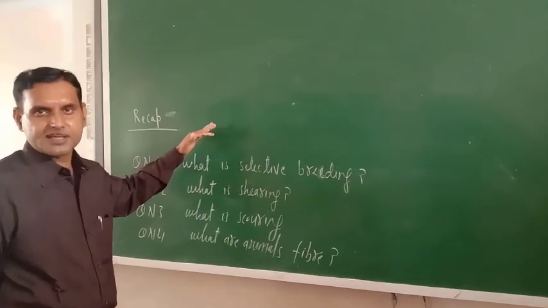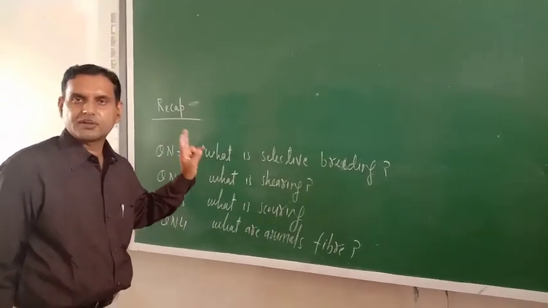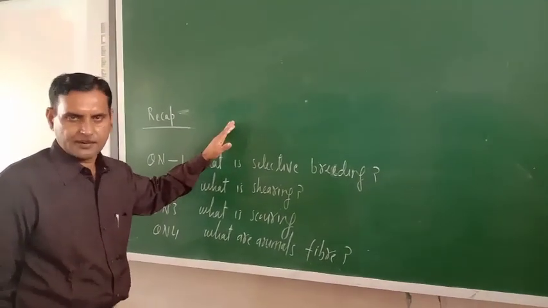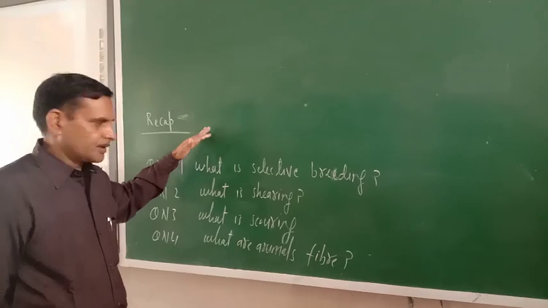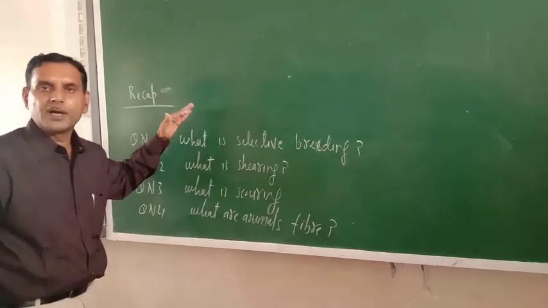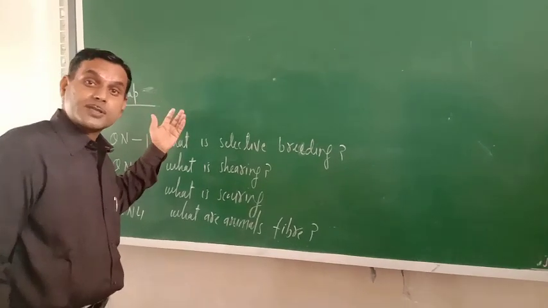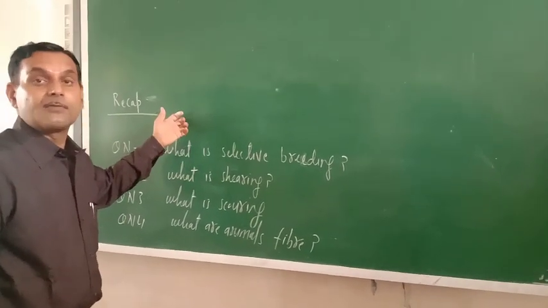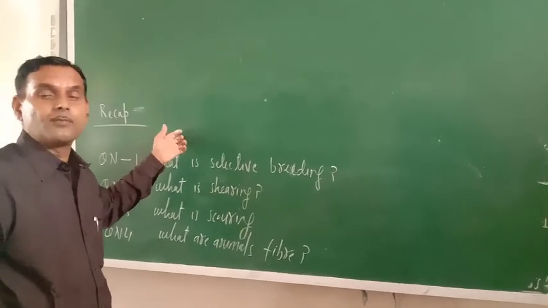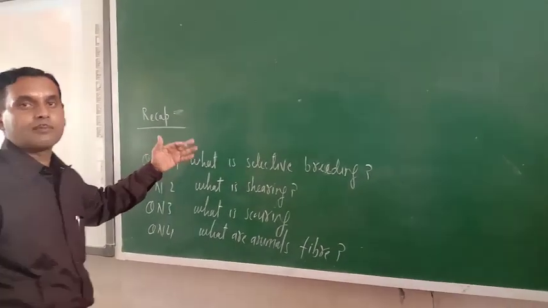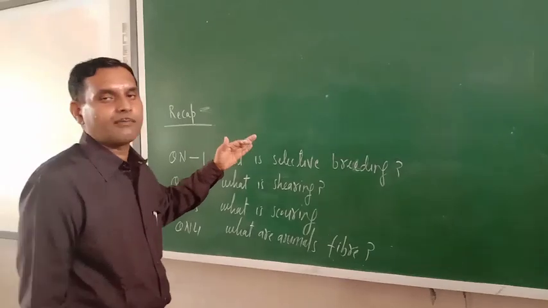Then we discussed animal fibers. Basically in our syllabus two types of animal fibers are given, that is wool and silk. Again we started with the wool yielding animals, selective breeding, and the processes of obtaining fibers or wool from animals, different steps from shearing to straightening of fibers.